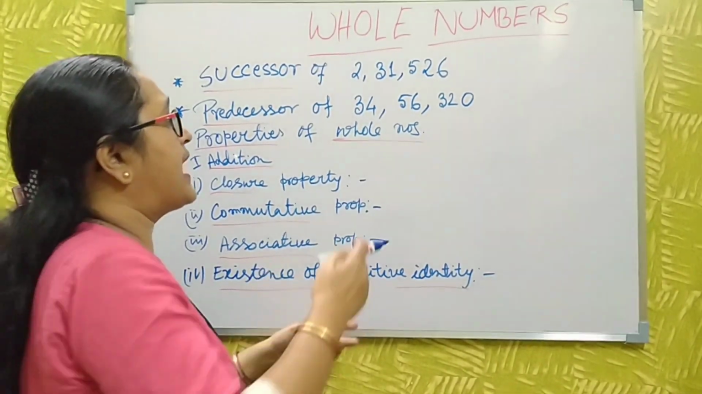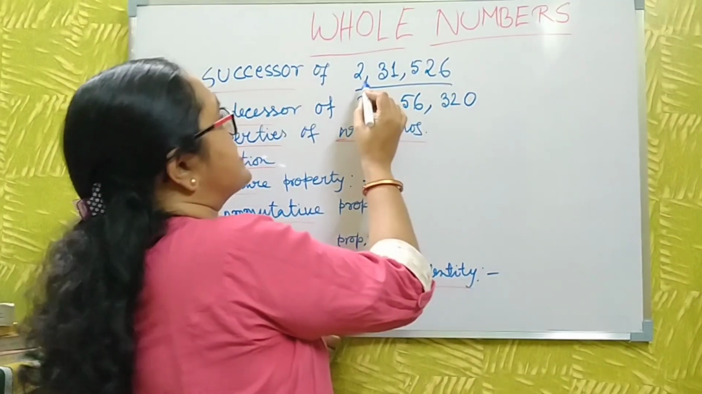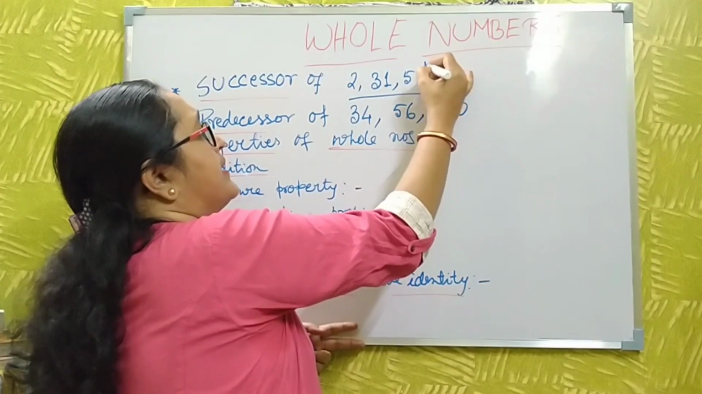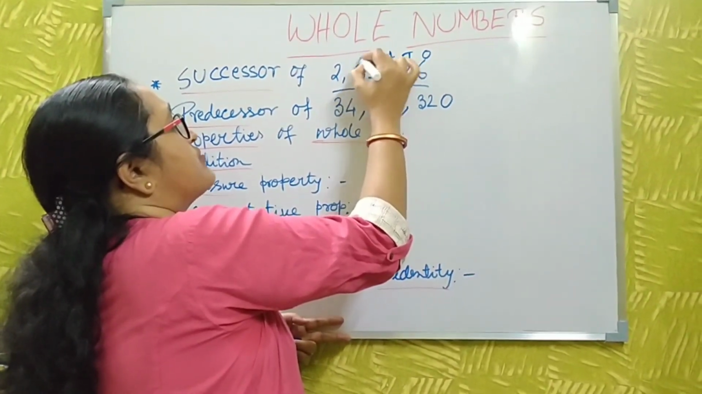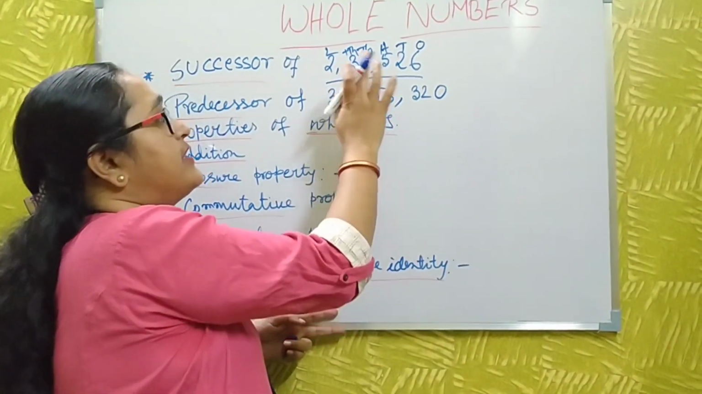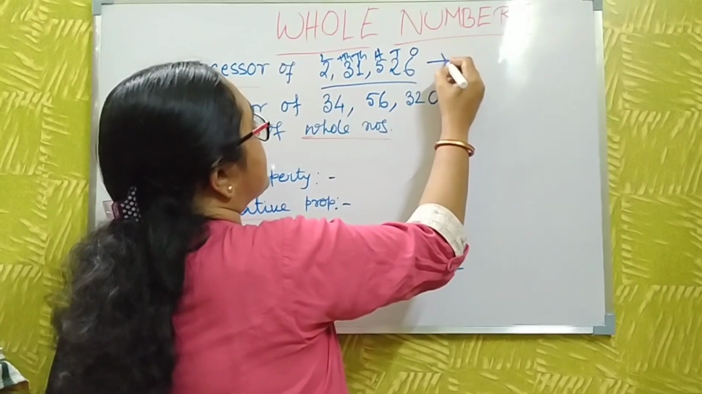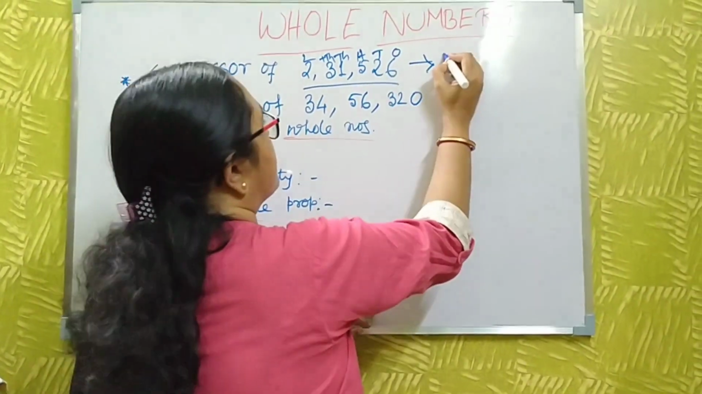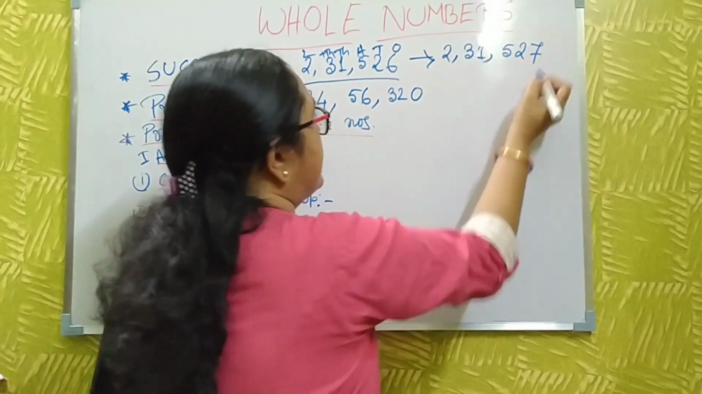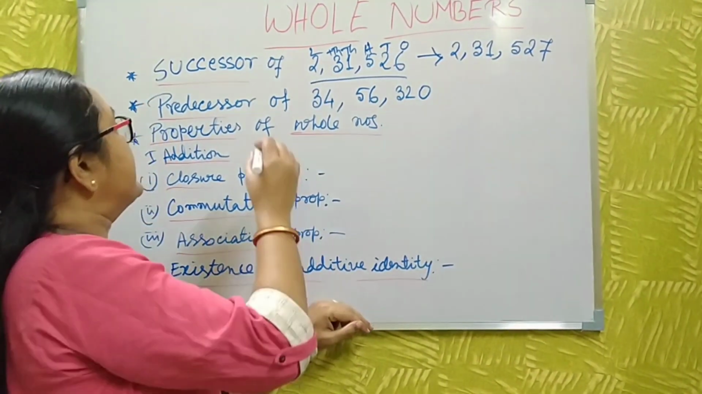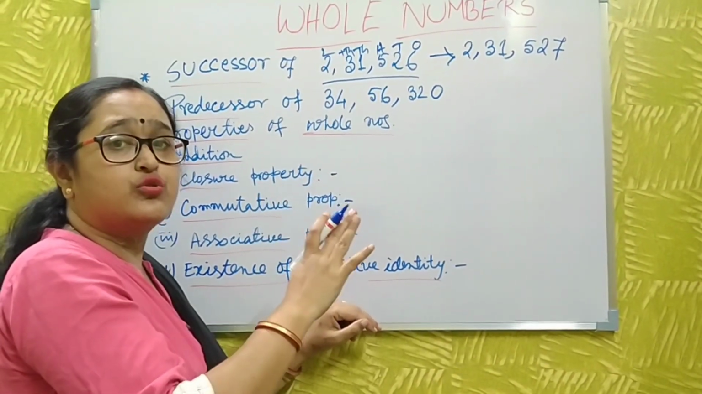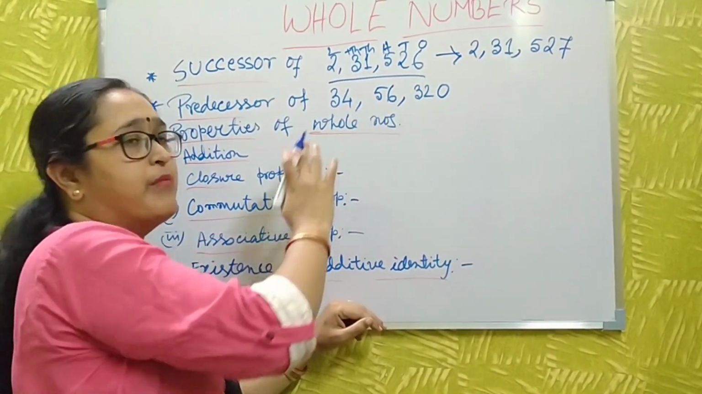Okay. Now I give a number, that is, what is this number? 2,31,526. Then the successor becomes plus 1, which is 2,31,527. And next I discuss the predecessor. Predecessor means you just subtract 1 from this number.